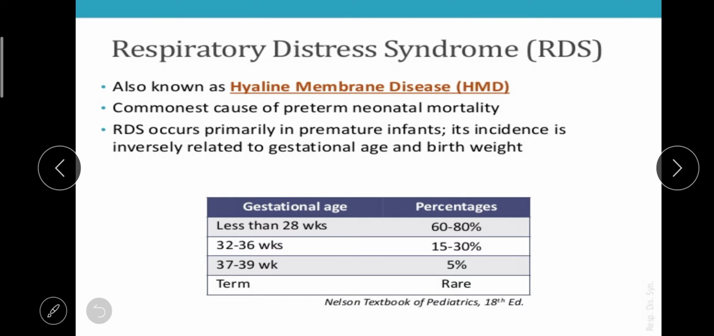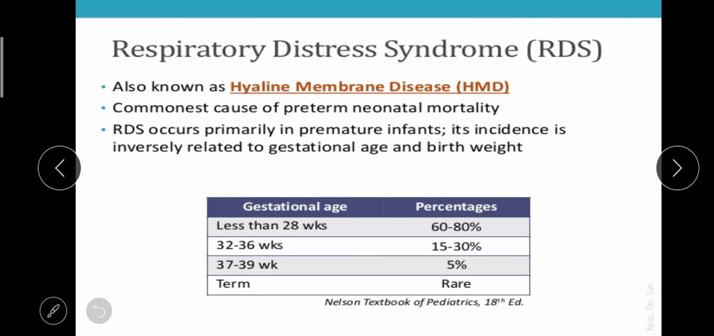The first respiratory disorder that we can see commonly in the newborn is respiratory distress syndrome, or you can say RDS. It is also known as hyaline membrane disease or HMD. It is the commonest cause of preterm neonatal mortality, meaning death rate. RDS occurs primarily in premature infants, and its incidence is inversely related to the gestational age and birth weight.